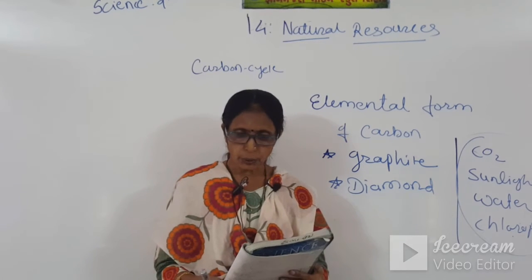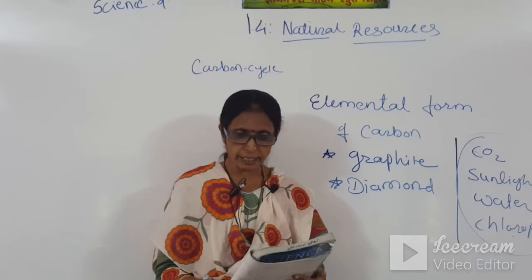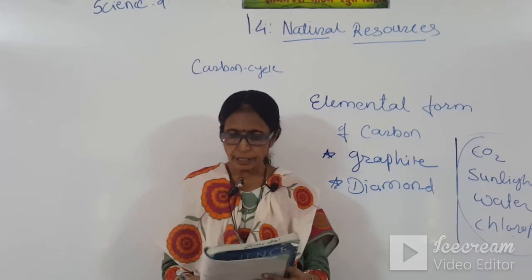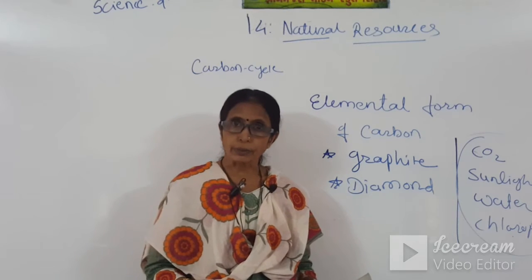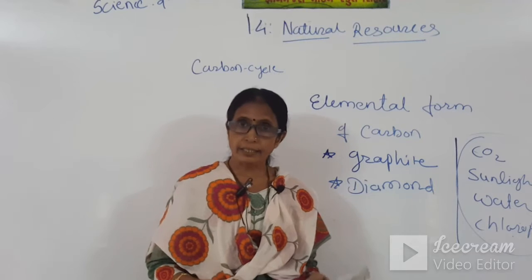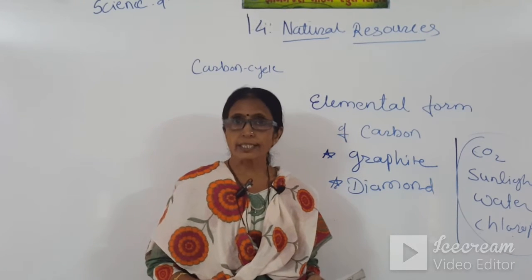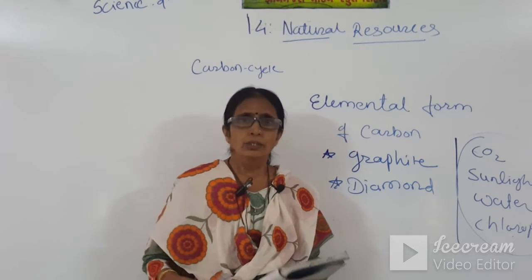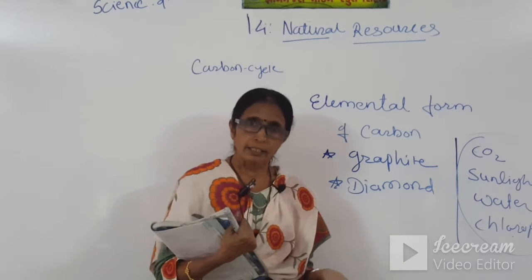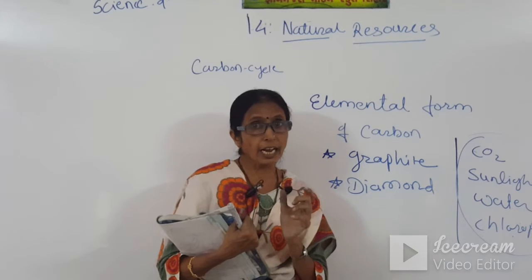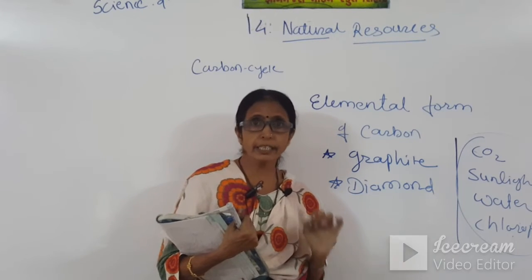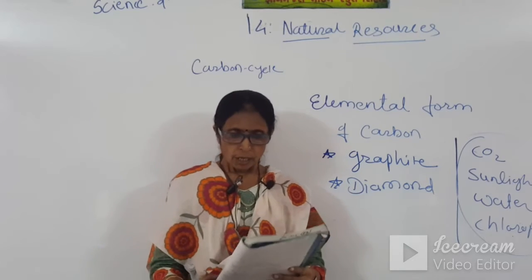This process converts carbon dioxide from the atmosphere or dissolved in water into glucose molecules. So in our food the carbon element is there because glucose is C6H12O6. Students, you will learn about the molecular formula in the third chapter, but I just want to tell you that carbon is one of the components in our food.